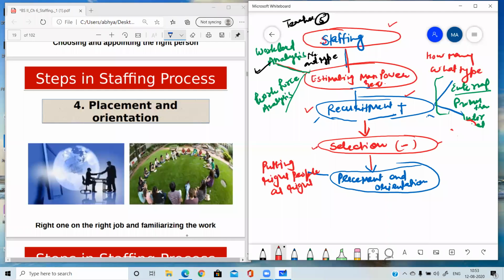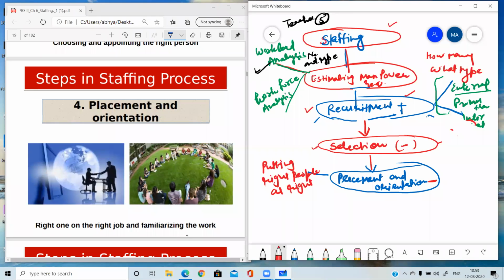Once you have selected the employees, then you have to place them on the job positions for which you have selected them. So placement means employees are occupying the positions or posts for which the person has been selected, or putting the people at the place for which they have been selected is known as placement.